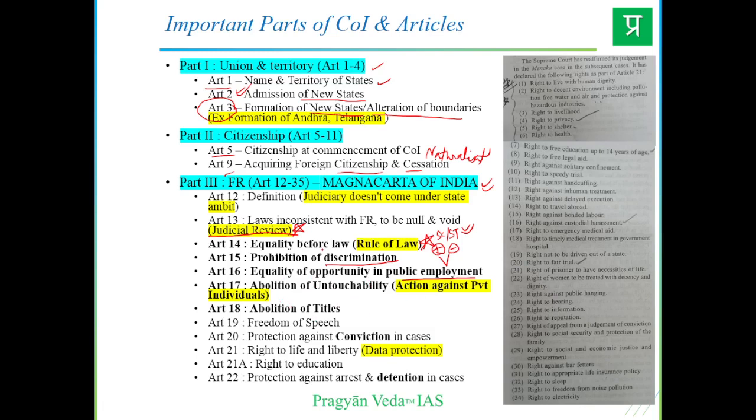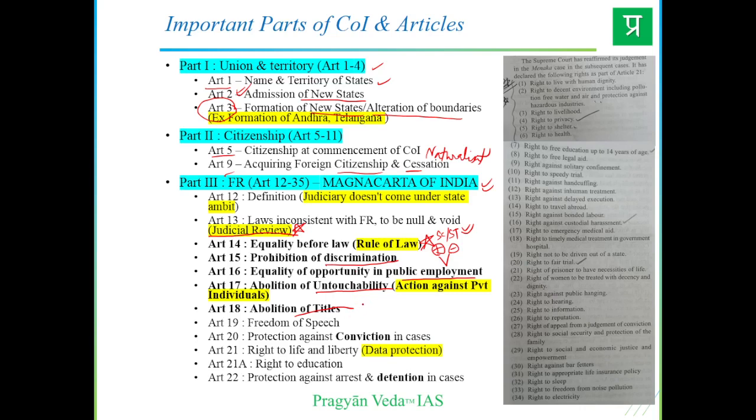The historical injustice that prevails has been abolished under Article 17. Article 18 is abolition of any kind of titles. Again, in the British era, we had many titles given to zamindars and other people favorable to the British, so they are all abolished under this article.